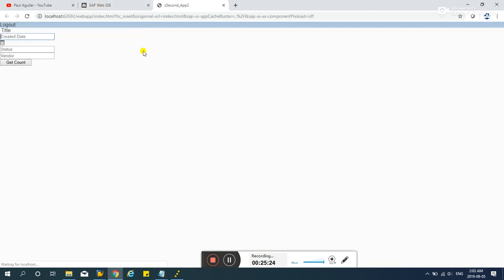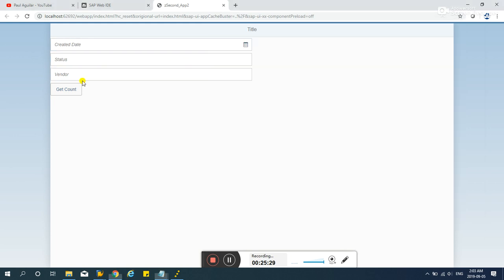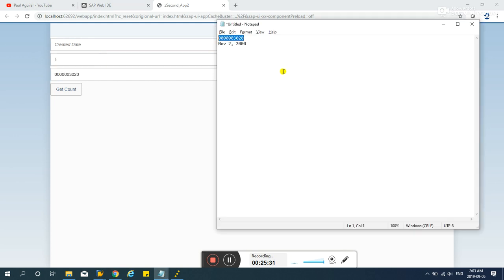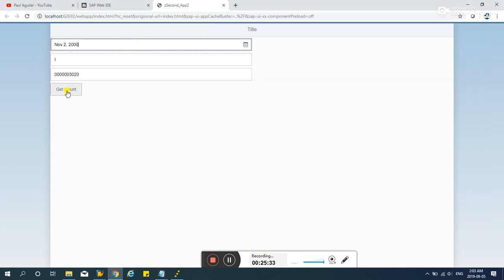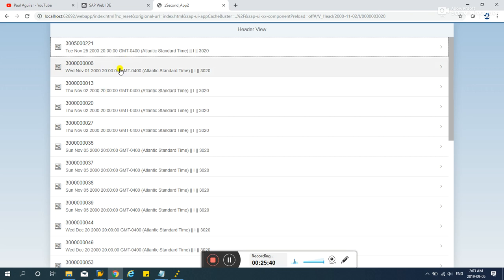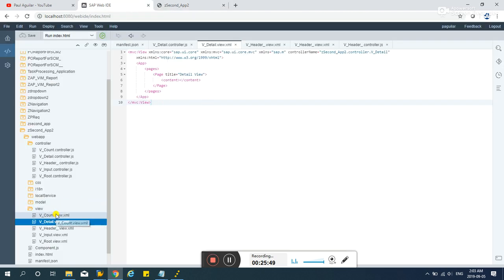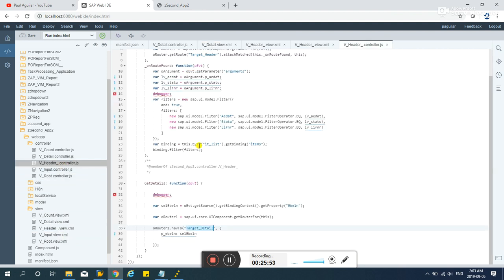Let's see if this guy is working. Let's test. I created date, get list, okay, and on press. It's not working. Let's inspect. And over here, header, debugger is there, okay.